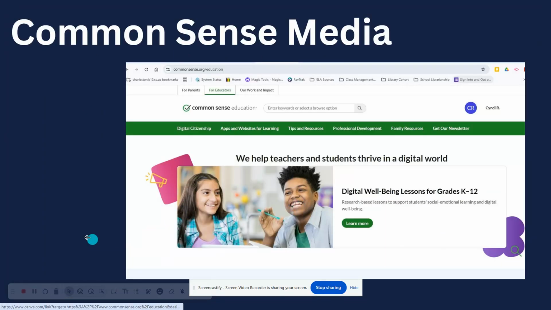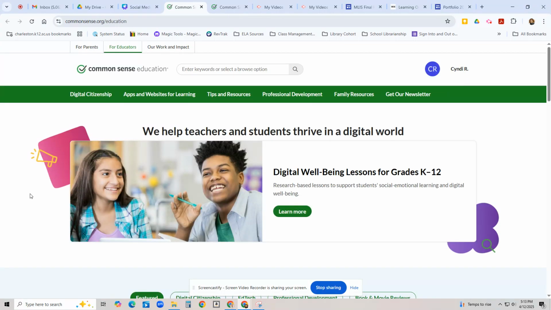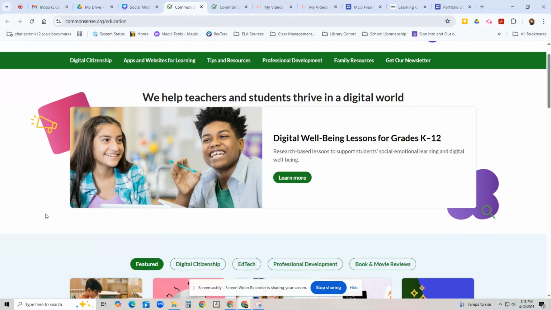Common Sense Media is a website that has extensive resources for all of us. I'm going to go ahead and go to that link. It has digital citizenship. It has a lot of information on how to work with students with AI, how to teach them how to use it ethically and correctly. It has a lot on cyberbullying, how to protect yourself digitally, as well as information on books and movies and reviews and that sort of thing.